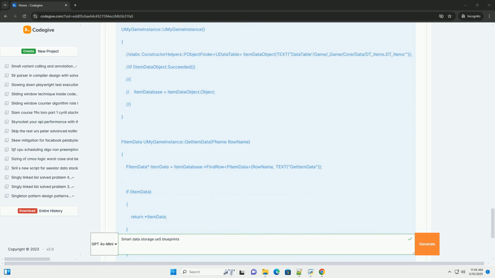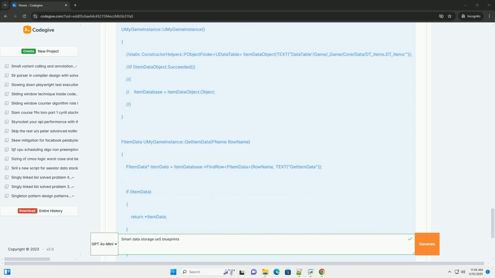5. Implementation steps, blueprint focus. Let's walk through an example of storing and accessing player data using a data table and the game instance. Step 1. Define the data structure, struct. 1. Create a new C++ class. Make sure to inherit from UObject so we can easily create a blueprint type. 2. In the header, .h, file, create your struct. This is what will hold the data for each row of your data table. 3. Recompile.